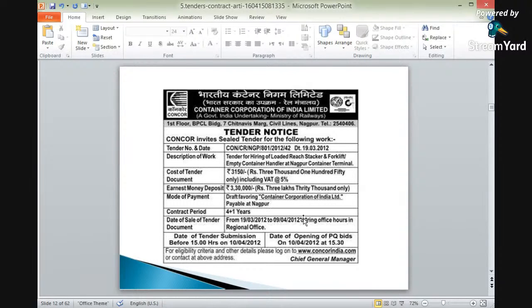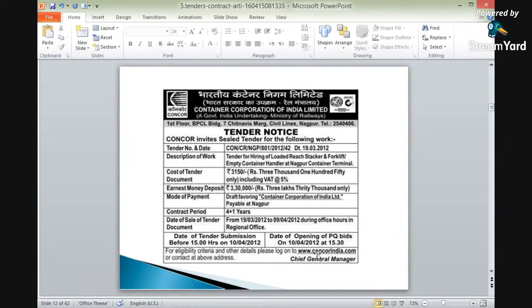Okay. Date of sale of the tender documents. What is the date of sale? It will start from 19 and end at 9/4. Okay. And what is the duration? The time is also given. Tender submission. What is the date for this? 10th of April. It has been given as the date for the submissions. What about the bids? On the same date, around 2:30 to 3:30, they will be opened. Okay?